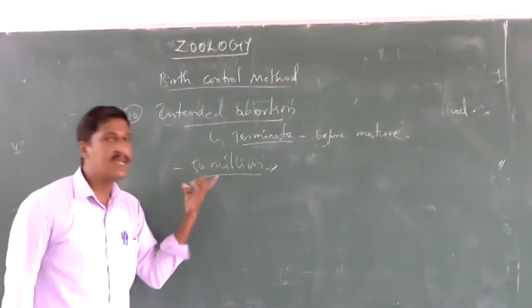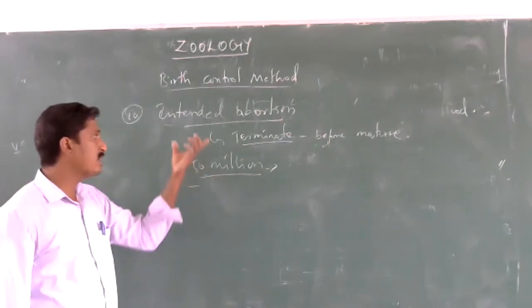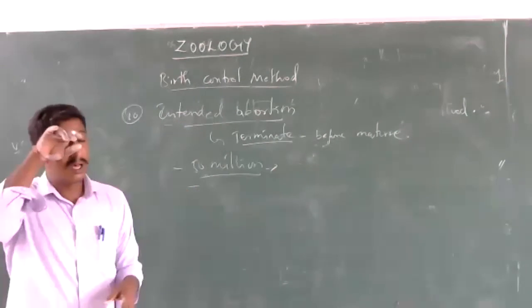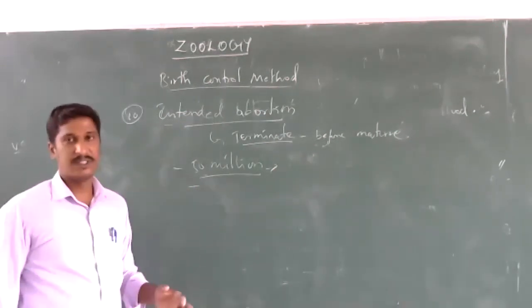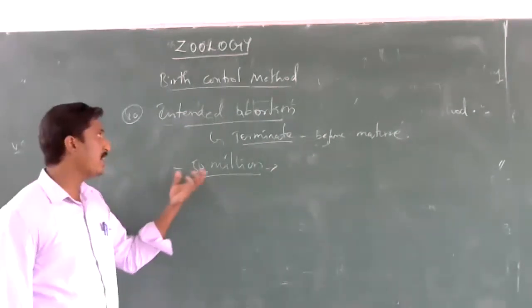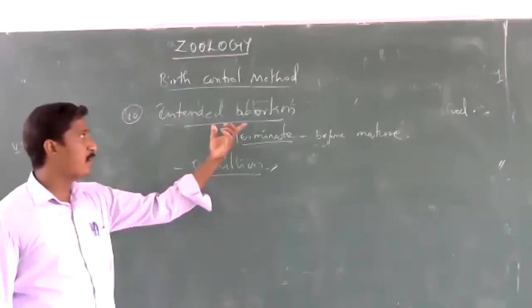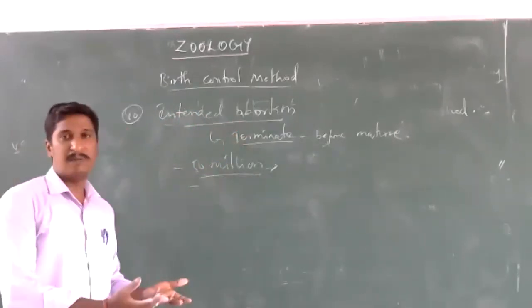Some countries have not legalized the medical termination of pregnancy, MTP.